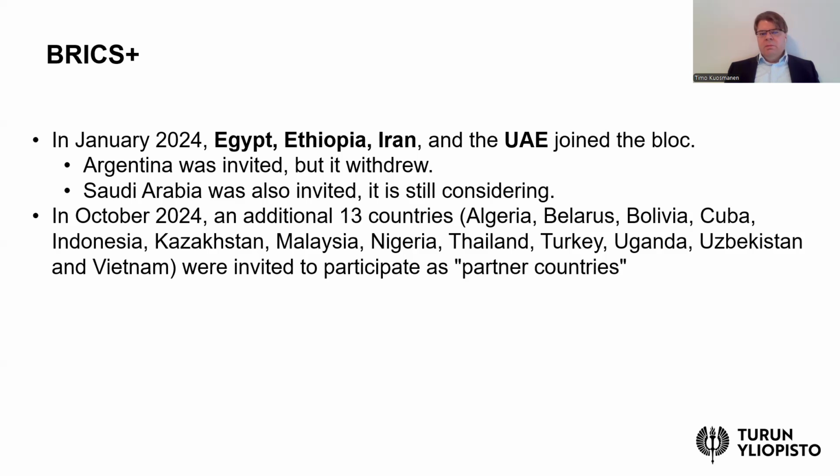And then the membership of Saudi Arabia is also somewhat in doubt, because in some statistics Saudi Arabia is included in BRICS Plus, but it seems Saudi Arabia has not yet fully confirmed whether it is part of this group or not. And then there are also 13 additional so-called partner countries that participate at least partly in these BRICS Plus activities and discussions.